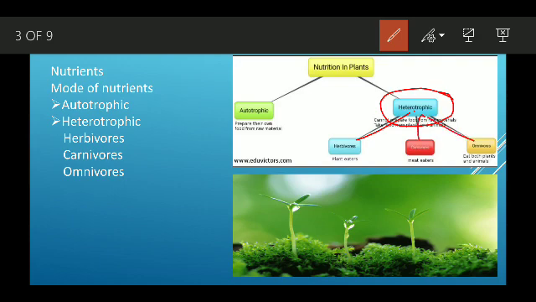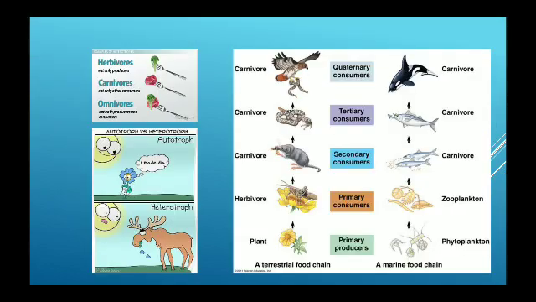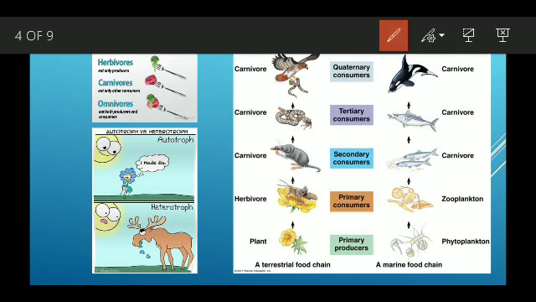The one who eats plants is called herbivorous, the one who eats animals is called carnivorous, and the one who eats both is called omnivorous. We saw all these things in detail.